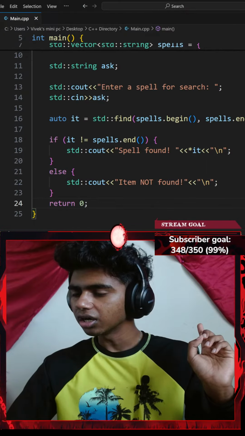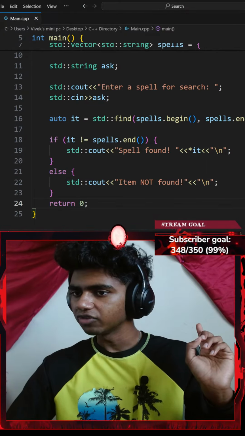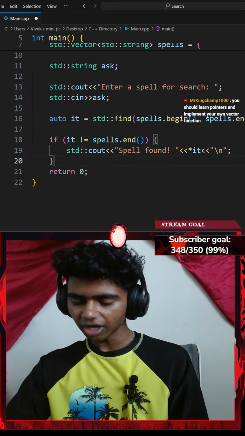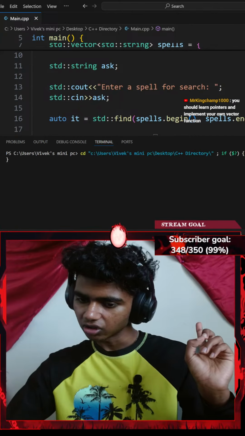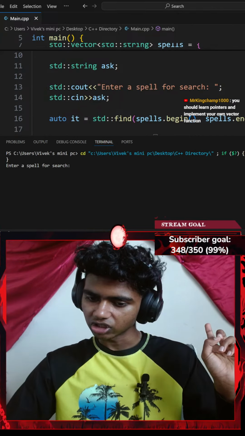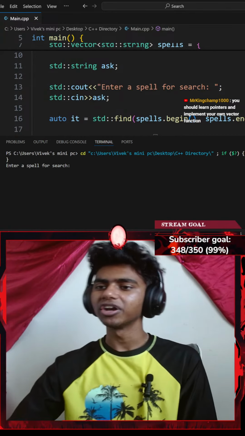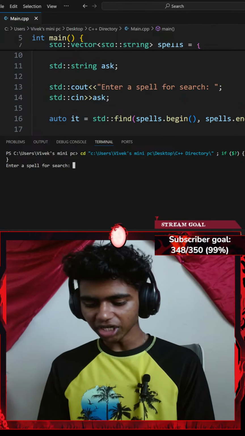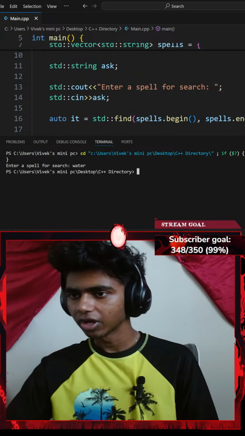Honestly, it returns the end. Let me not add an else clause. Okay, now if I hit Control S to save the code and run the command, you should learn pointers and implement your own vector function. Honestly, I should have learned pointers first. Actually, this stream was just for mastering functions. That said, pointers are important as well. I should go through them.